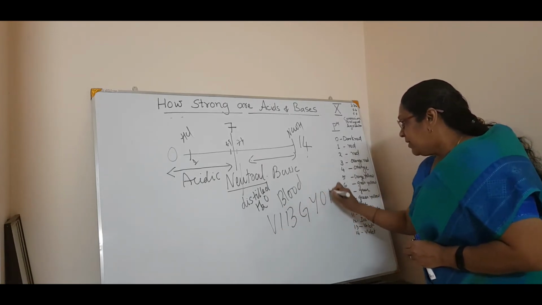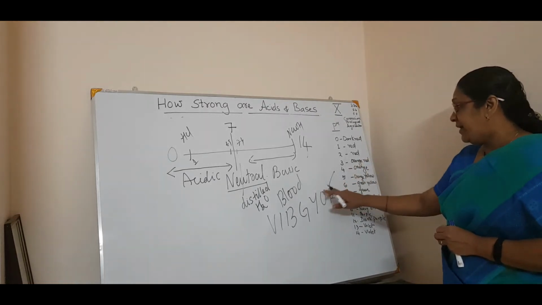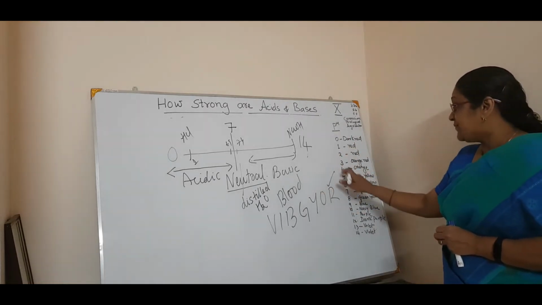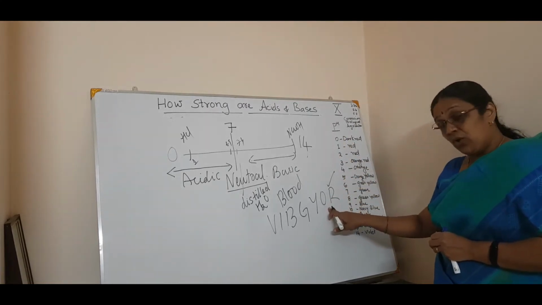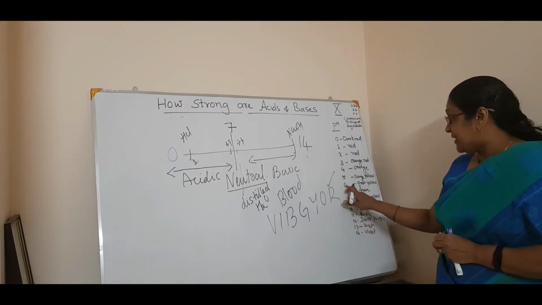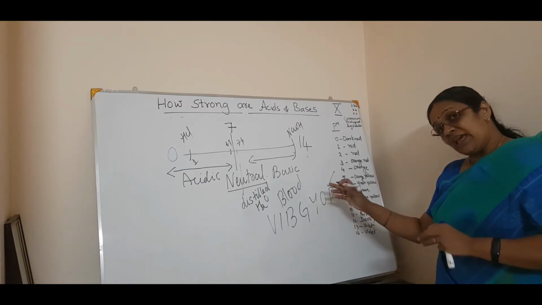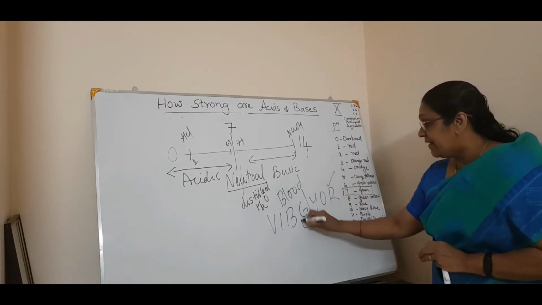So red is over, then we come to the orangish shade, that is orange red. If the pH is 4, it is orange. Then pH 5, orangish yellow, coming to the yellowish side, still acidic. Then pH 6, greenish yellow. And if the pH is 7, it is green, that is neutral.